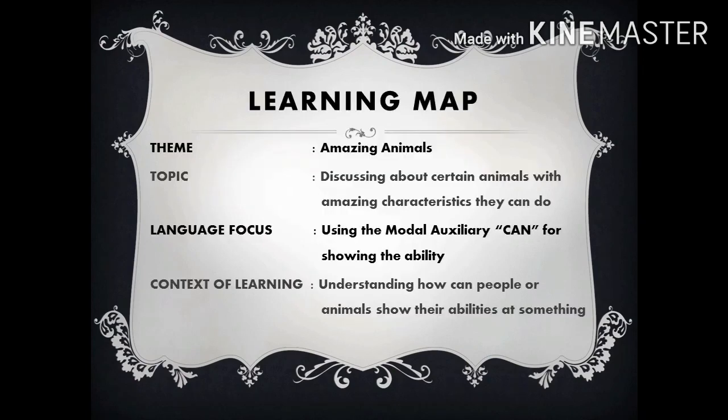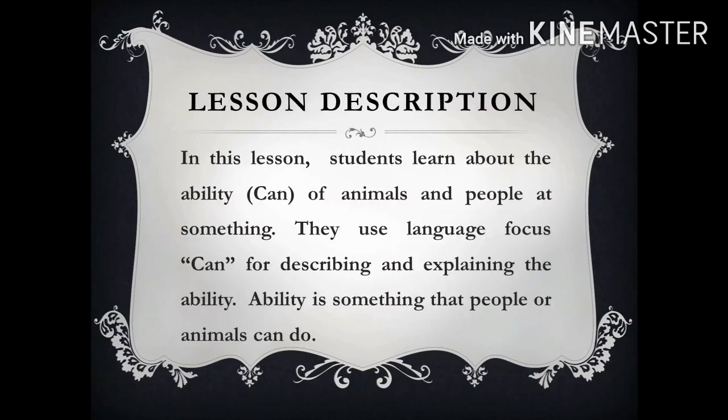To learn lesson Unit 4, take more attention to the following learning map. The theme is Amazing Animals, with the topic discussing about certain animals with amazing characteristics they can do. Then, the language focus is using the modal auxiliary can for showing the ability. The context of learning is understanding how can people or animals show their abilities at something. Have a watch and get the points of lessons.